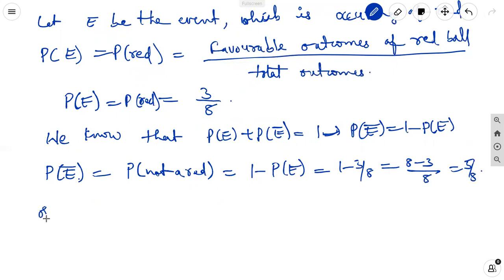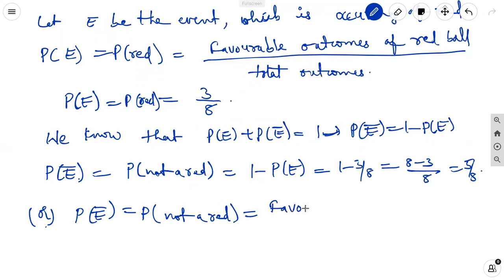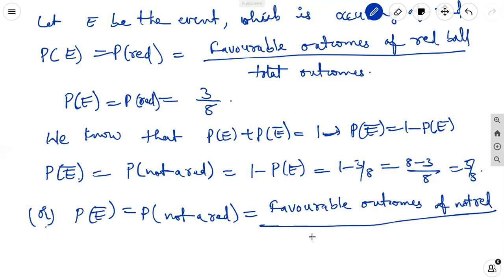In the same case, we can write probability of E complement equal to probability of not a red ball. It is equal to favorable outcomes of not red by total outcomes.